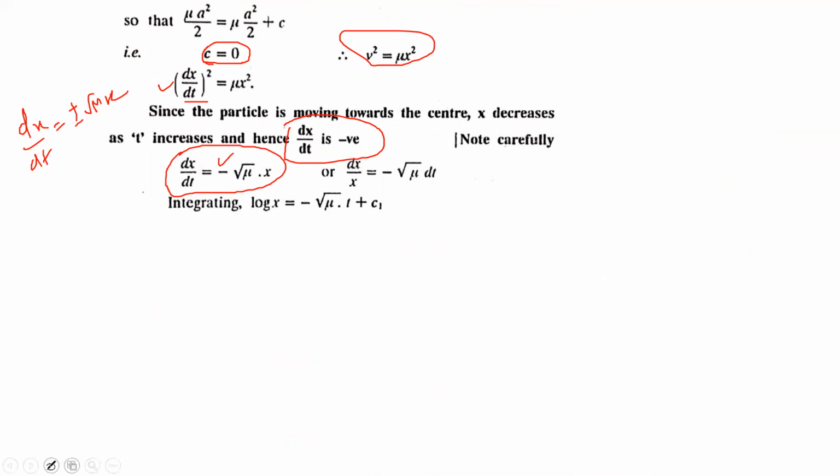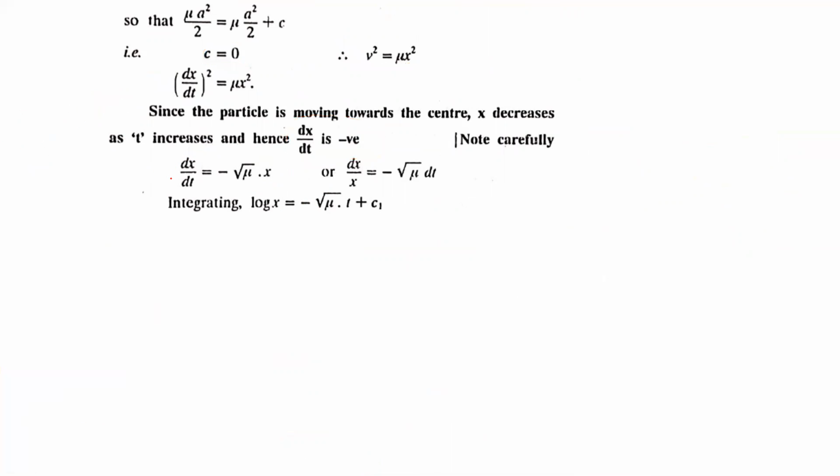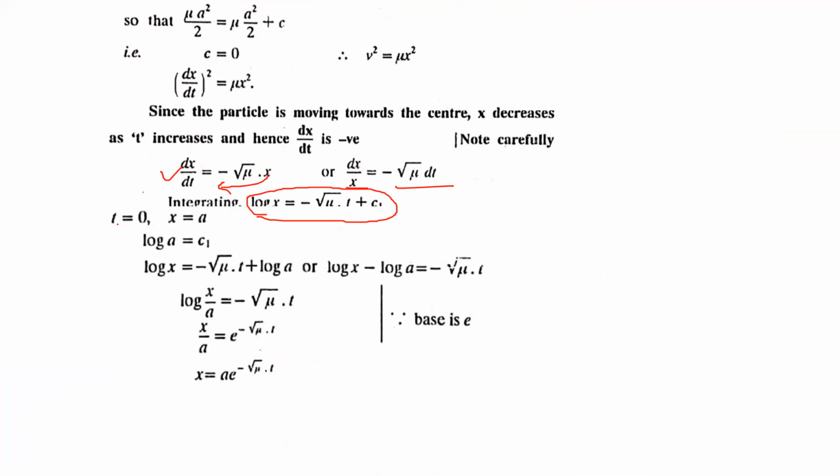So again variable separable, because this is a statement in x and t. Taking x to the denominator, we will get dx by x is equal to minus root mu dt, and on integrating we will get log x is equal to minus root mu t plus c. Again initializing at a: the initial position was a, and at t equal to 0, x is a. Substituting t 0 and x a, we get c as log a.